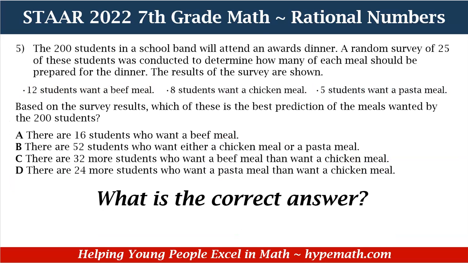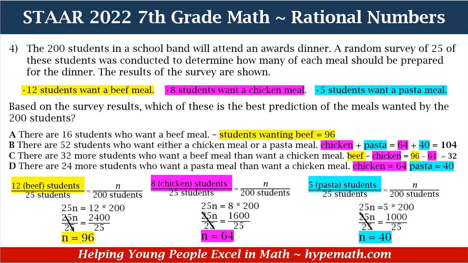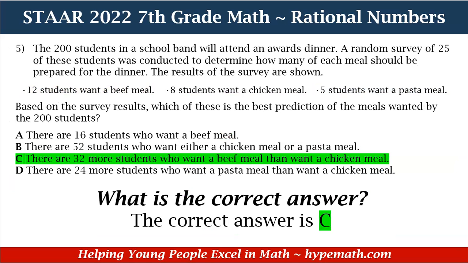So based on all of that information, what is the correct answer? Let's look one more time. And y'all pretty smart. I know y'all know the answer. It is C. There are 32 more students who want a beef meal than want a chicken meal.